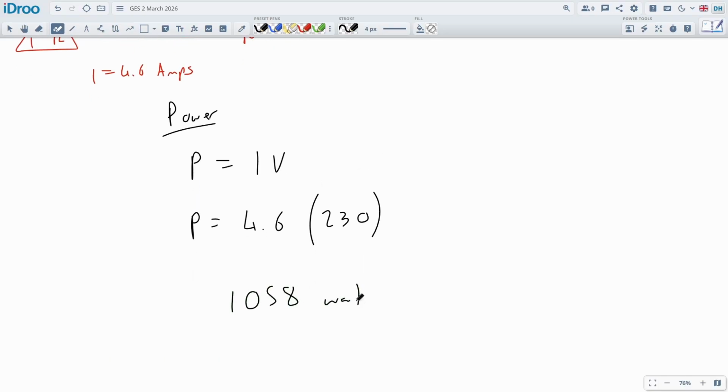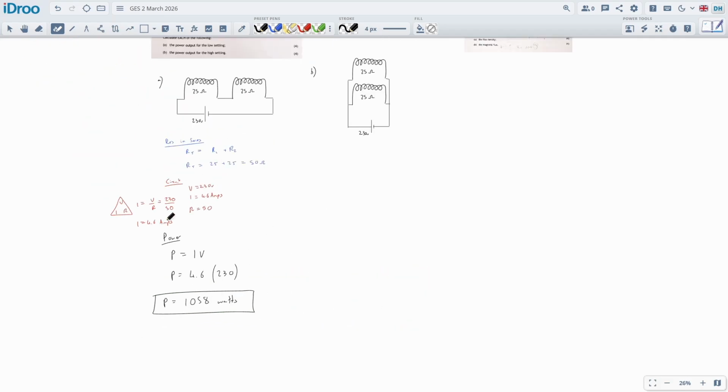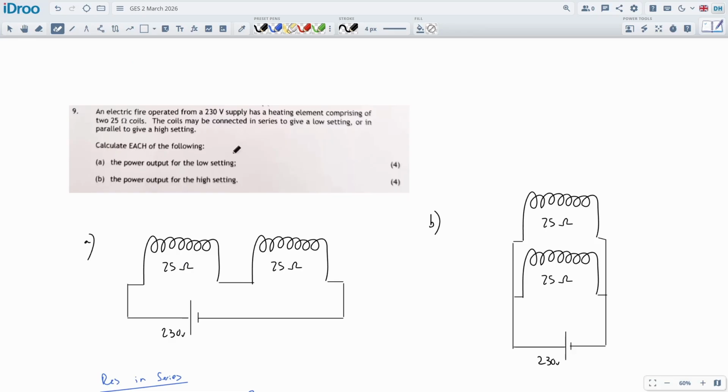1058 watts will be consumed on its lower setting. That's for part A. We could write it as 1.058 kilowatts if you like, but it doesn't ask for that in the question. We can just leave it as watts.